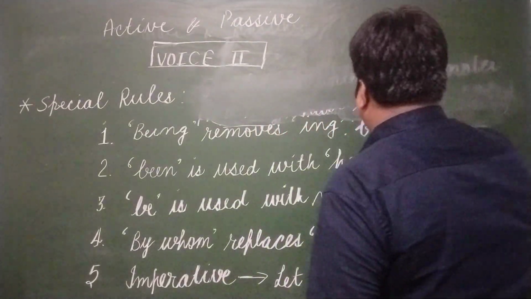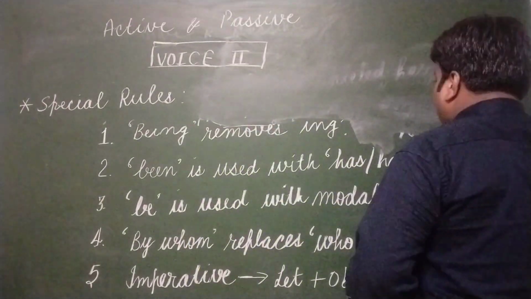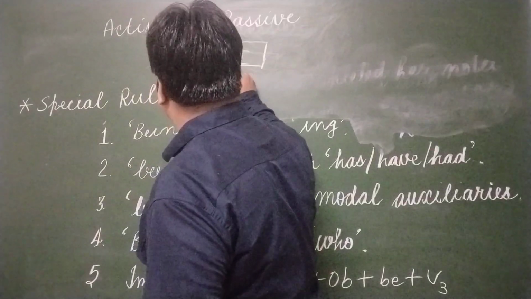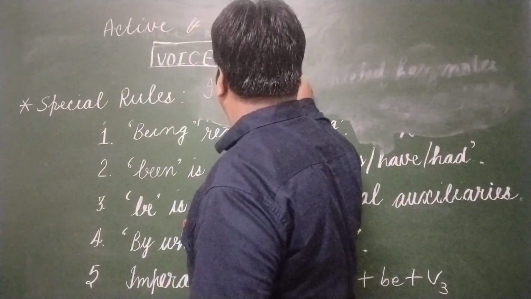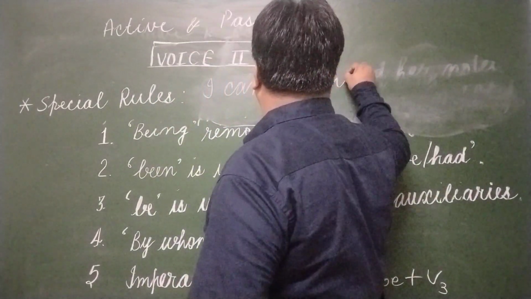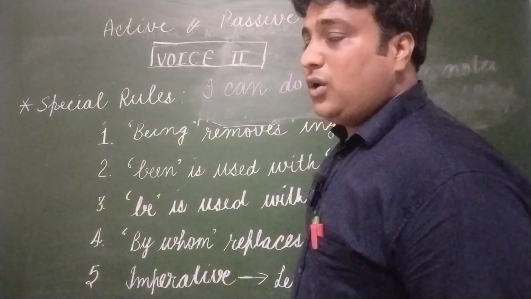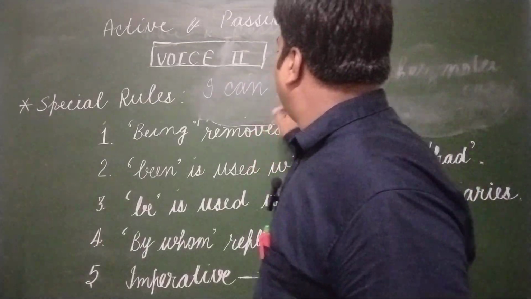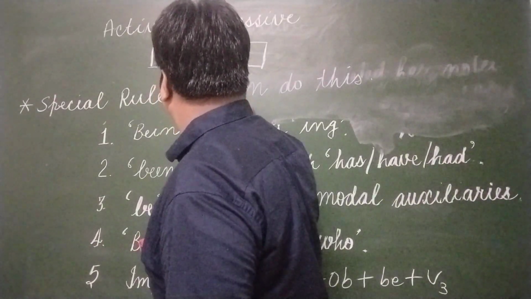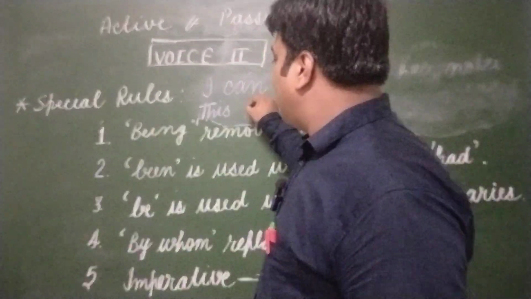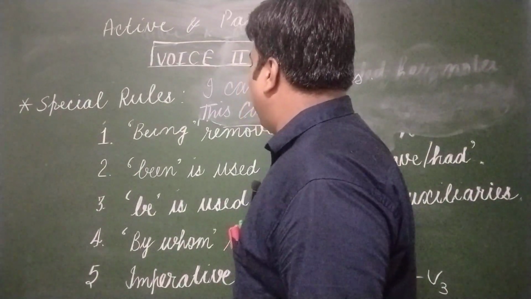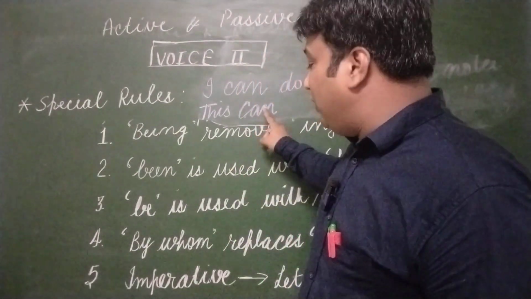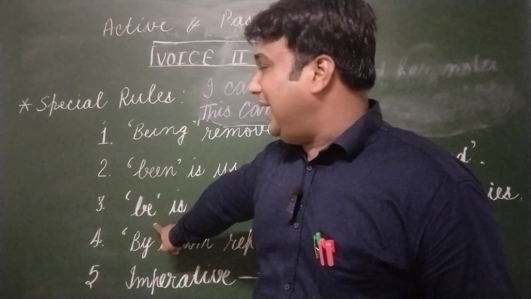For example, if I say I can do this, if I convert it into a subject, that will be this. Can, and I said modal auxiliaries are used with be.